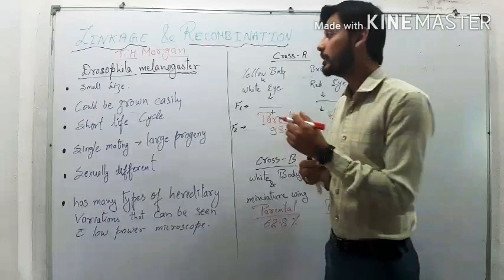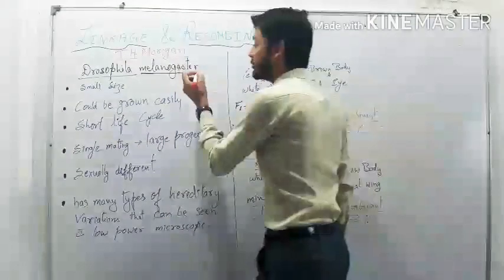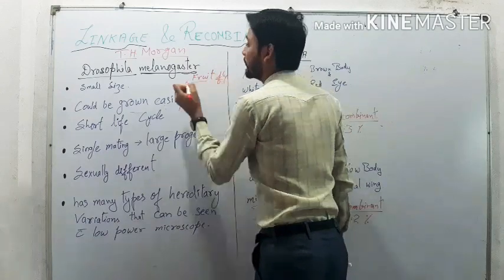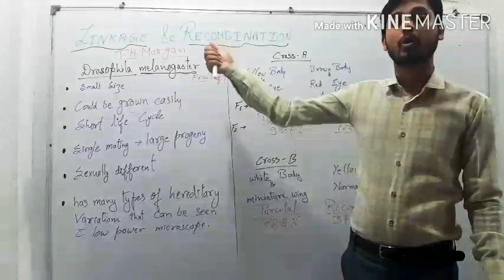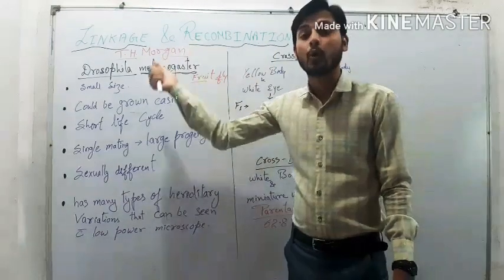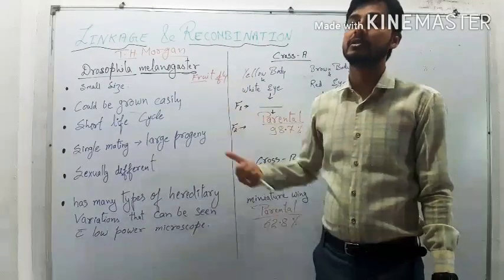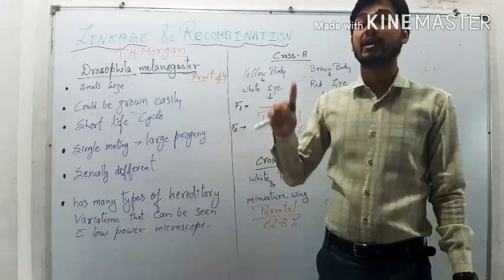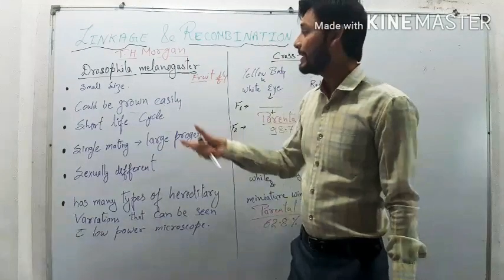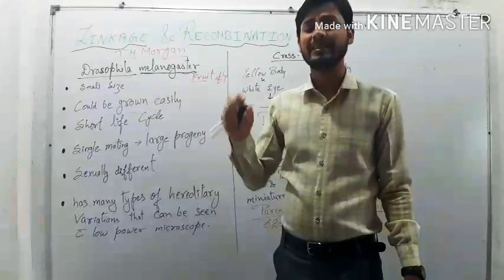The very first reason is that it is a very small size organism. It is very minute, and it is also called fruit fly. Because of this, Morgan is also called the flyman of genetics. Why is he called that? Because Morgan studied the fruit fly. Therefore, Morgan is called the flyman of genetics, as well as the father of experimental genetics. Please remember. So the very first character is that it is very small in size, so they can be easily bred and developed, and we can study them.